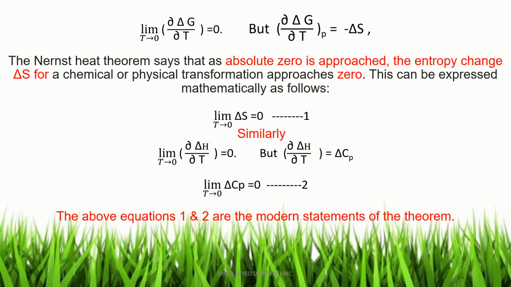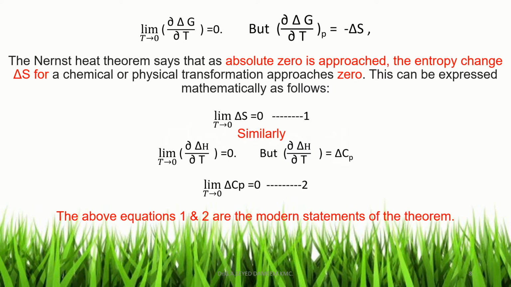Similarly, for another value ΔH, as the temperature is lowered, the ΔH values are parallel to the x-axis, the temperature axis. So limit T tends to 0, ∂ΔH/∂T is equal to 0. The slope is equal to 0, and therefore limit T tends to 0, ∂ΔH/∂T is equal to 0, but ∂ΔH/∂T is equal to ΔCp.